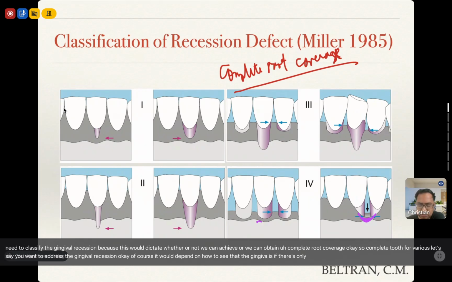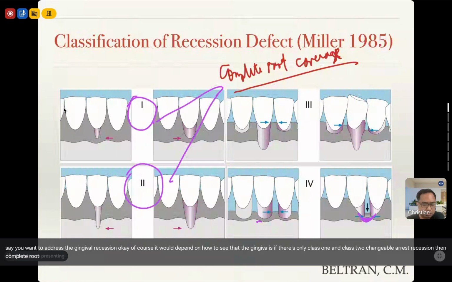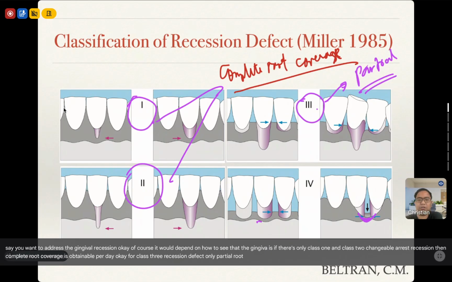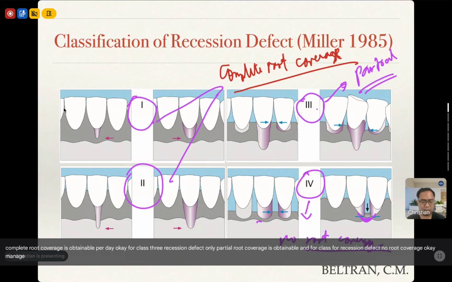If there's only class 1 and class 2 gingival recession, then complete root coverage is obtainable. Pwede. Okay? For class 3 recession defect, only partial root coverage is obtainable. And for class 4 recession defect, no root coverage. Okay? Medyo mahirap i-manage if it's class 4.